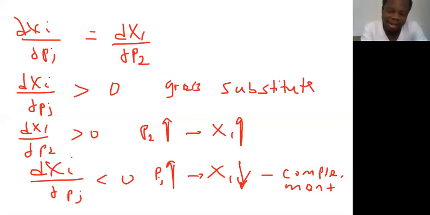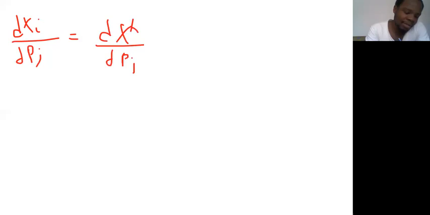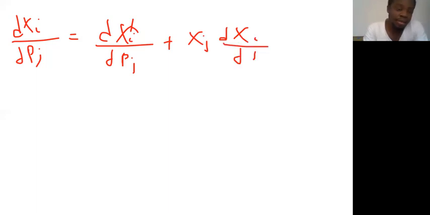This is what happens when there's a change in the price of one commodity on another. But let's look at when there's a change in the price of the commodity itself.